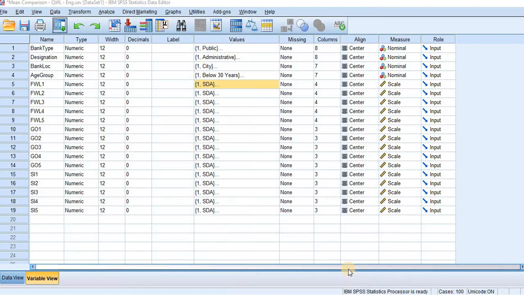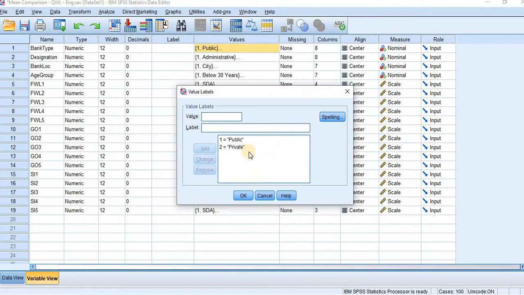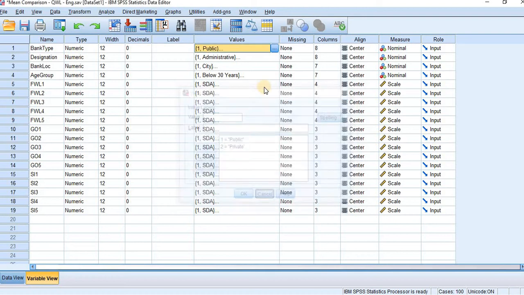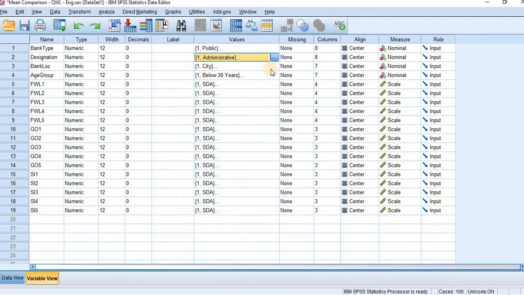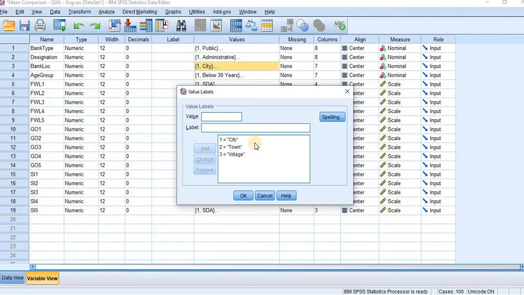The data collected from 150 respondents and the same is entered in SPSS system. Bank type, there are 2 categories, public and private. Designation has 2 categories, administrative and clerical. Bank location has 3 categories, metropolitan city, town and village.